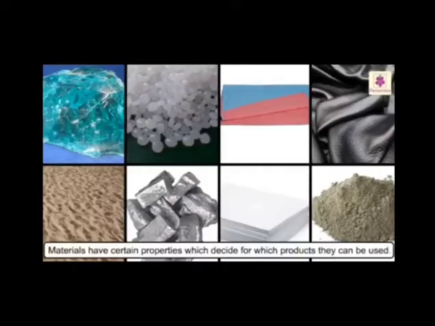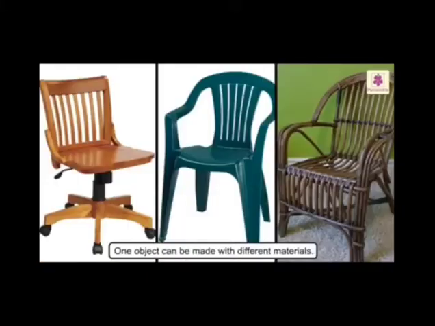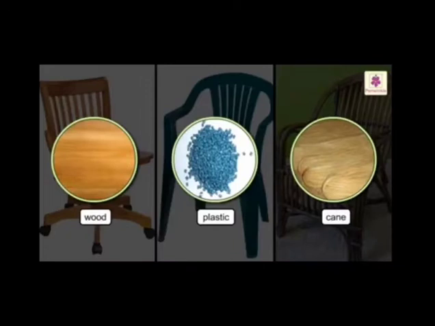Materials have certain properties which decide for which product they can be used. Okay. One object can be made from different materials. For example, a chair could be made from wood, or it could be made of plastic, or it could be made of cane. So there are certain objects which are present around us and these objects can be made from different materials. Okay.